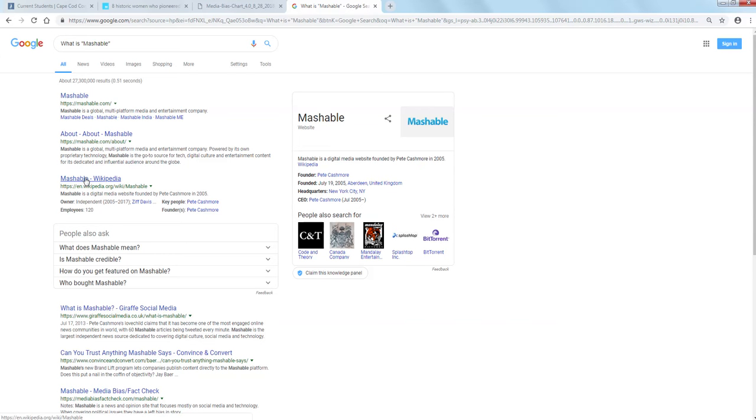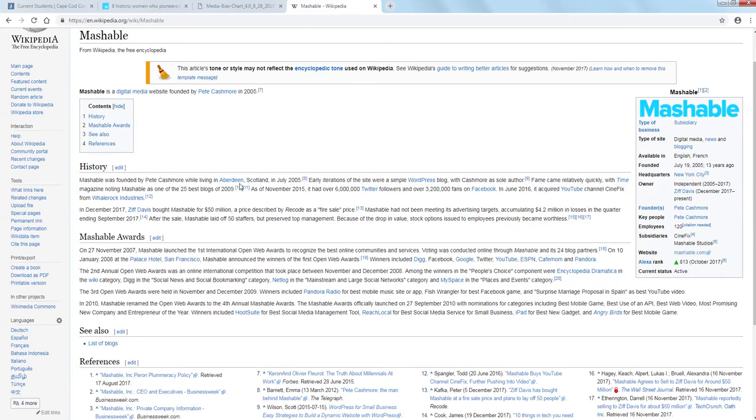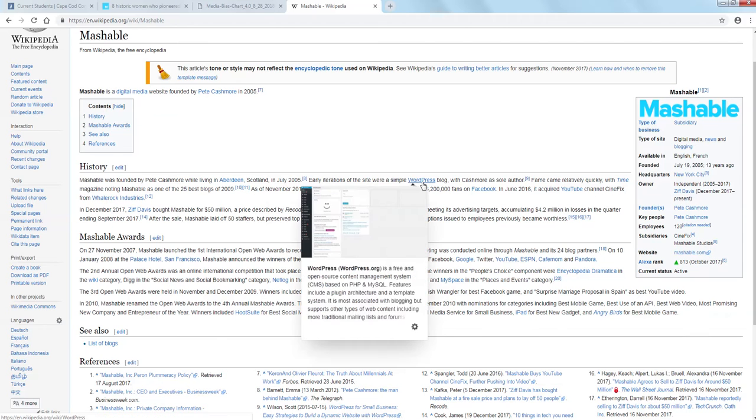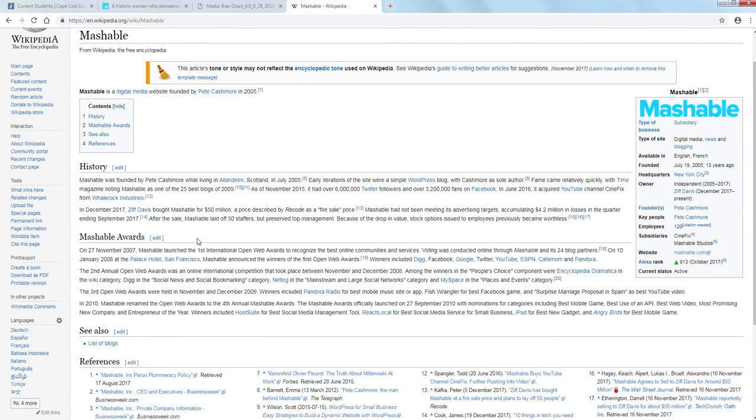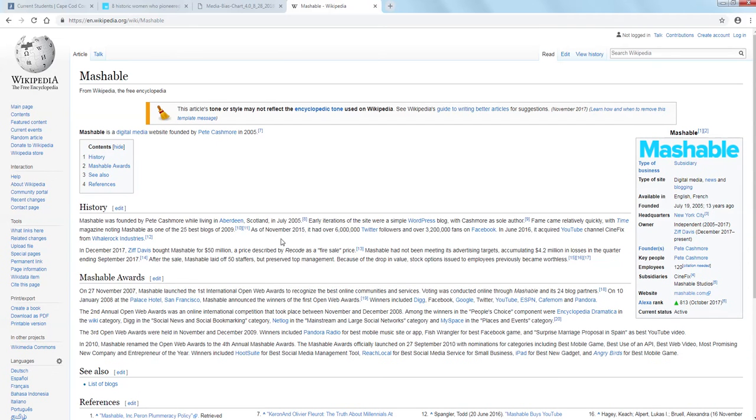If I click on Wikipedia, I can get a little bit more information about it. Let's see. Mashable was founded in Scotland. Early iterations were a simple WordPress blog. Let's see. Mashable Awards. I'm still not seeing tons of information about it. I know it got a couple of web awards. So I'm going to have to go on and look at the article to see what else I can tell from its source.